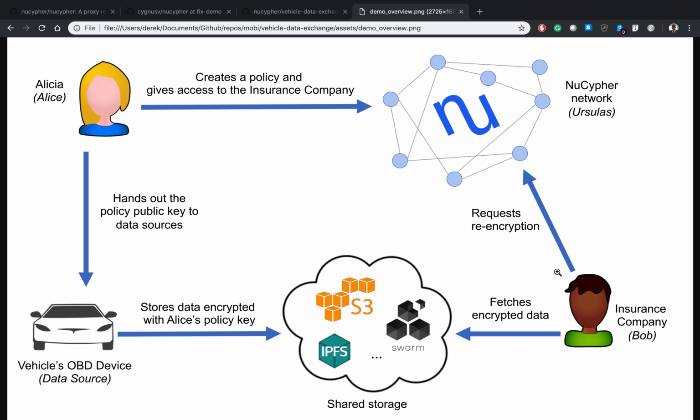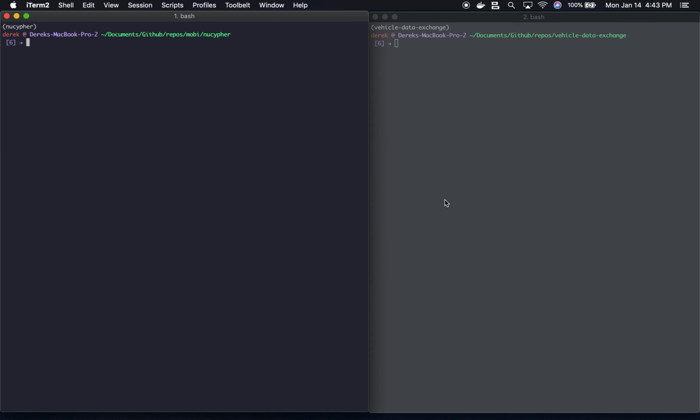She can do so by generating something called a re-encryption key and issuing that to the NuCypher network. When Bob wants to access the encrypted data, he will then communicate with the NuCypher network to get that data re-encrypted so that he can then decrypt it with his private key. So the data gets re-encrypted into being under Bob's public key so that he can decrypt it using his private key.